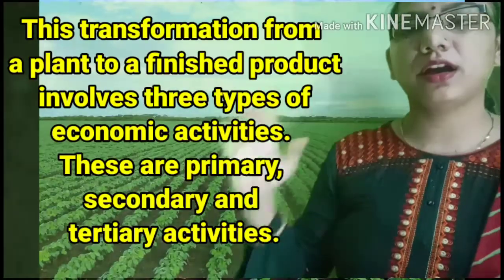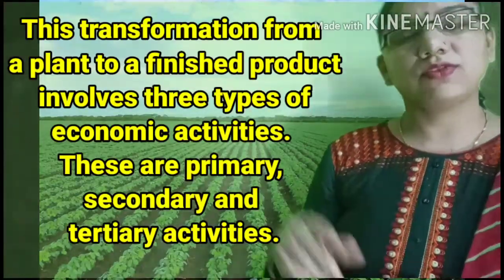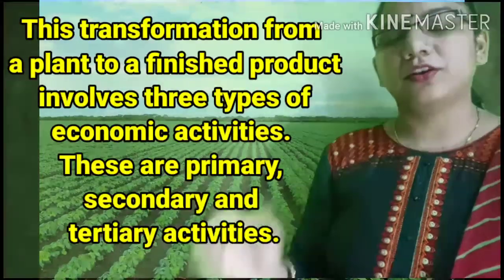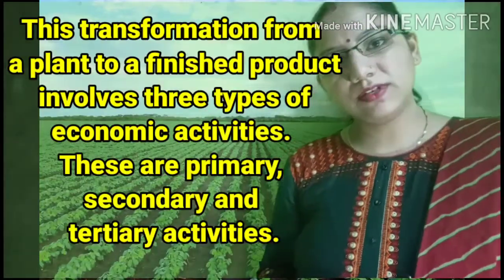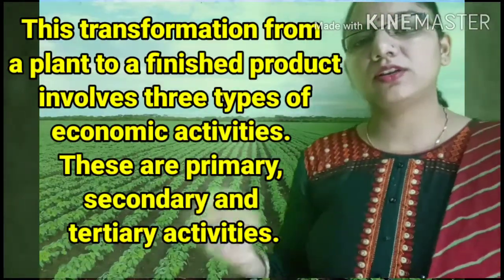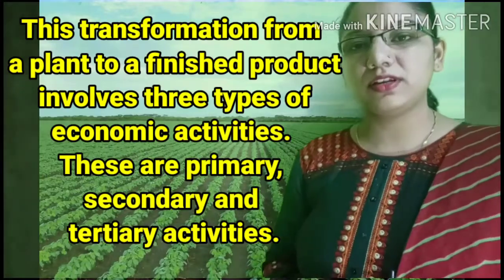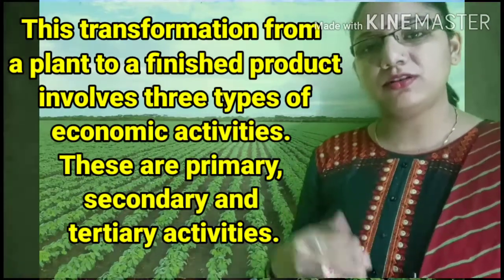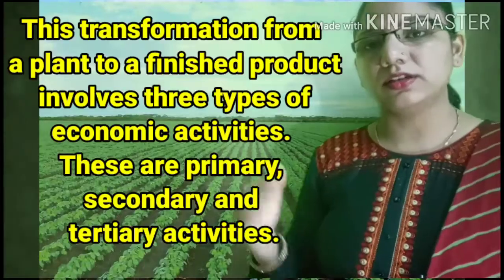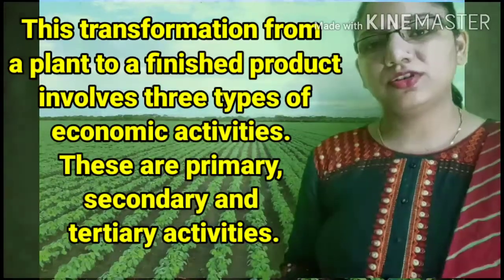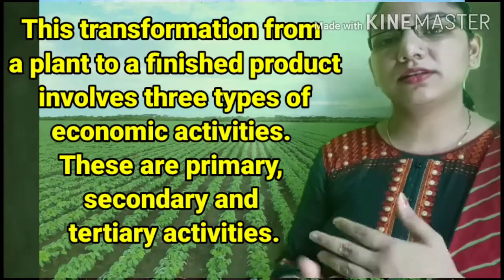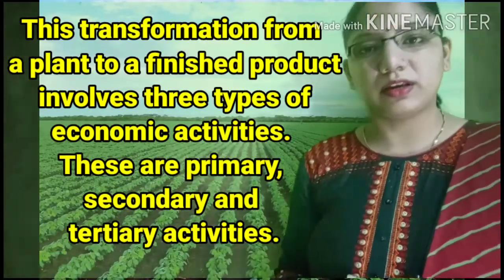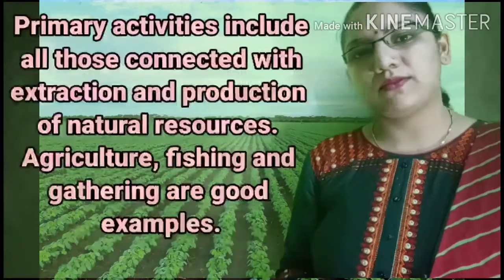As you know, there are a total of 3 types of activity in our economic sector. These are the primary activities, through which we get the raw material, the secondary activities, through which the raw material is processed, and the tertiary activities, in which the processed material is prepared and goes for marketing. So there are a total of 3 types of activities.